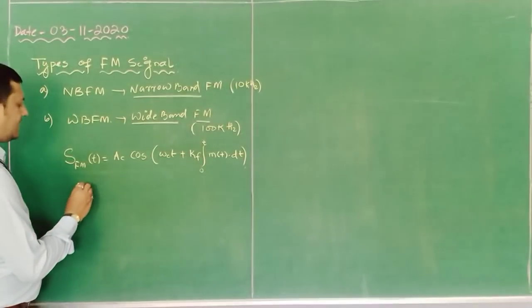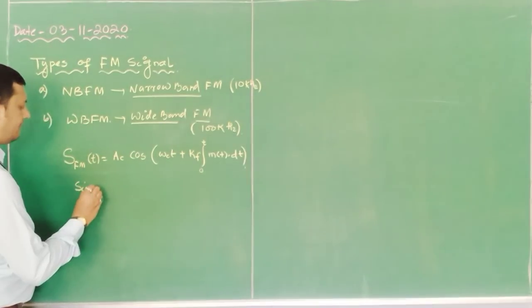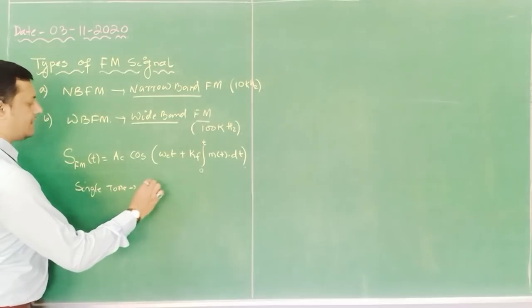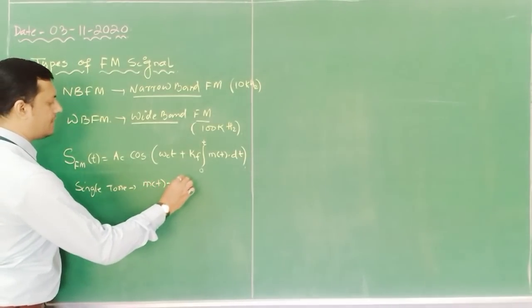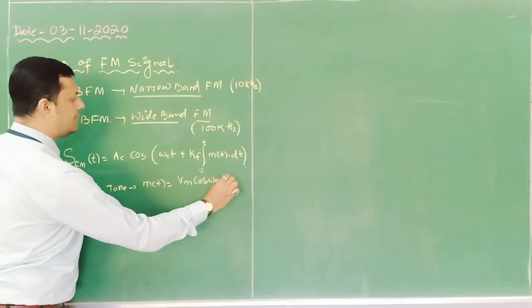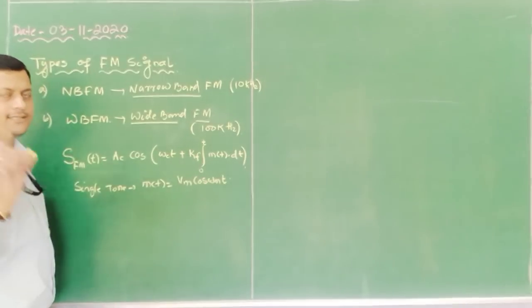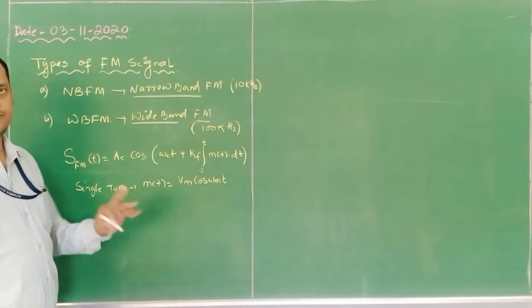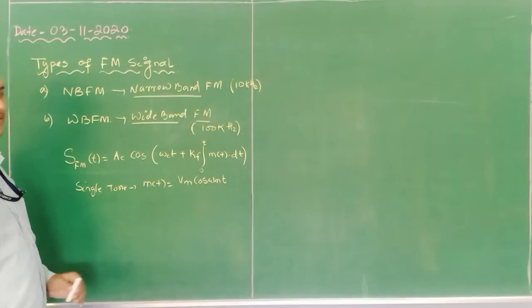Now, if it is a single tone, that means m(t) I can write as Vm cos(ωmt). That means only one modulating signal frequency is available. A modulating signal consisting of only one frequency is called a single tone.